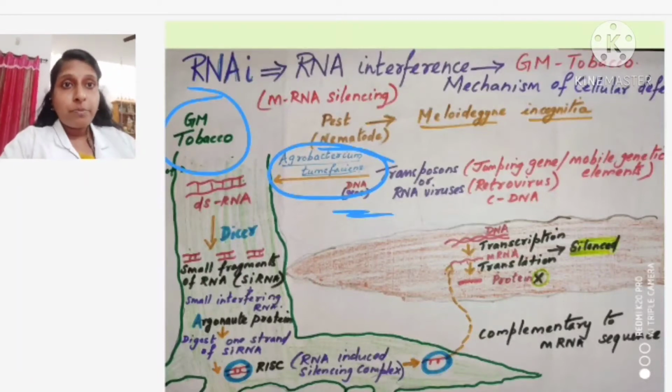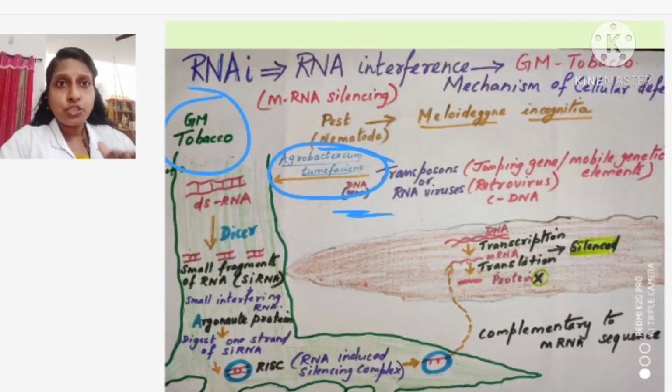So, tobacco is the plant. Now, who is the pest? I should know who the pest is, isn't it? The pest is attacking, so I should know something about the pest. The pest is a nematode. Nematoda you have learned, like you have learned in your invertebrates category, right?